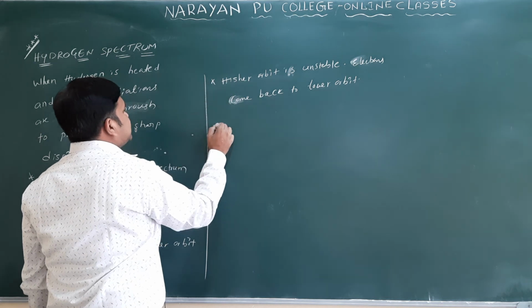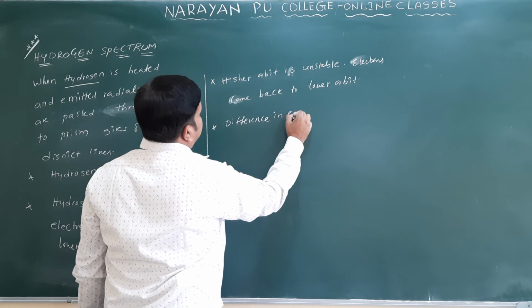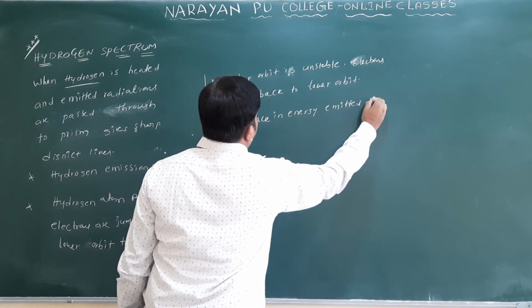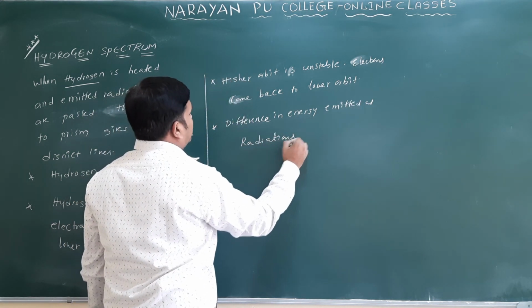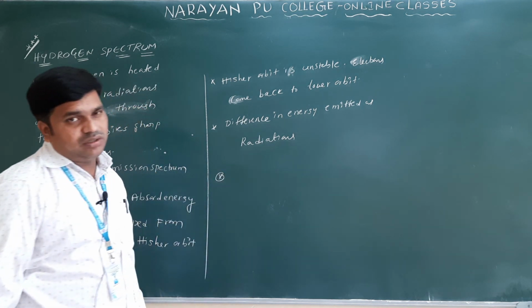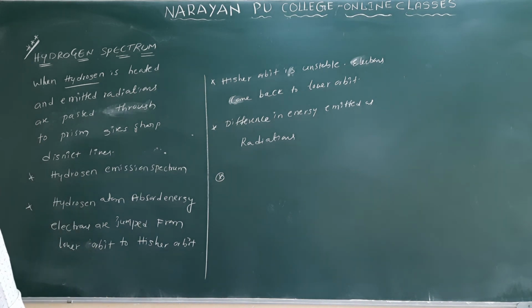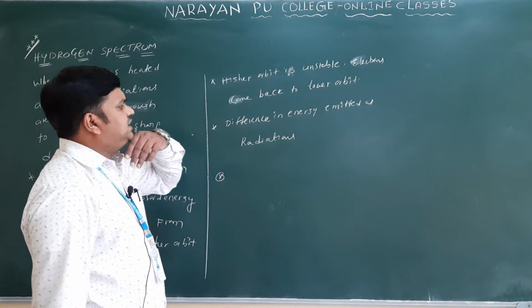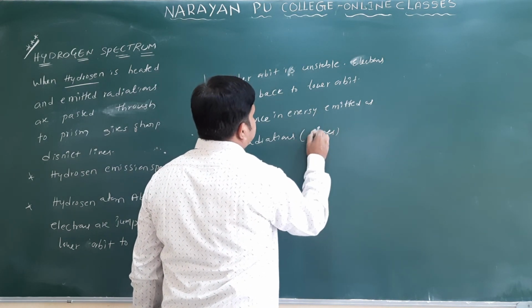The difference in energy is emitted as radiation. This process is explained when the hydrogen undergoes emission, not absorption. So in the hydrogen spectrum, the difference in energy is emitted in the form of radiations, and you can see some lines are formed.